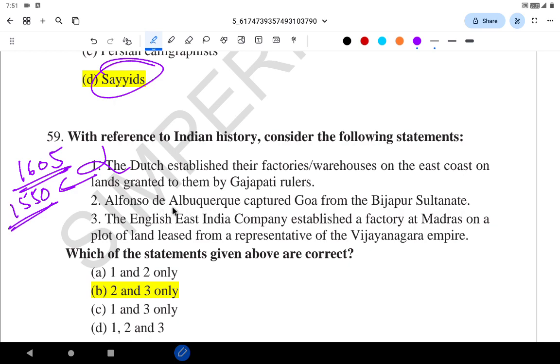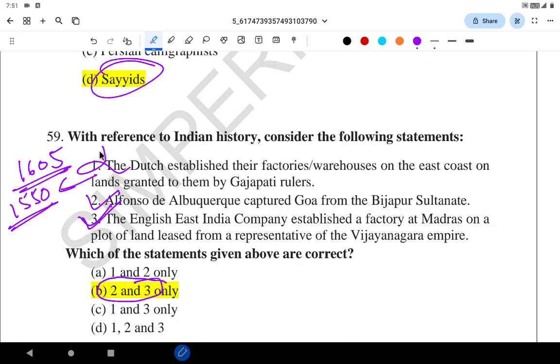Alfonso de Albuquerque captured the Goa from the Bijapur Sultan. Correct. English East India Company established a factory at Madras on a plot of land leased from a representative of a Vijayanagara Empire. Actually, this is true. 2 and 3 are correct.